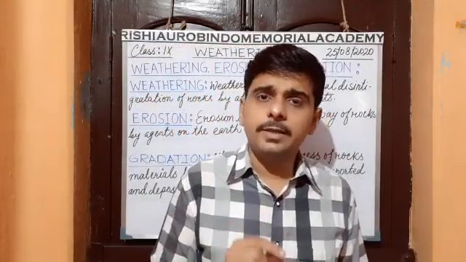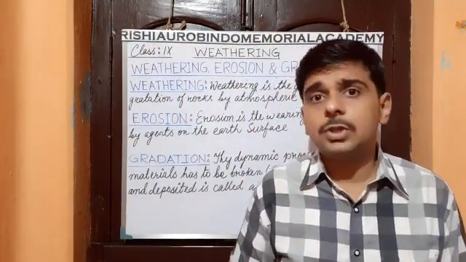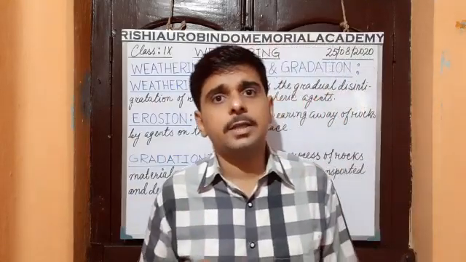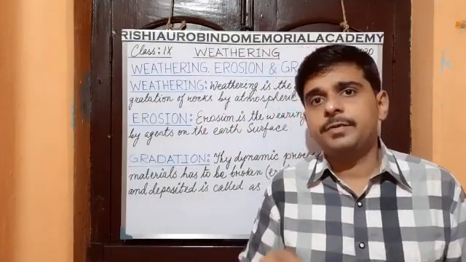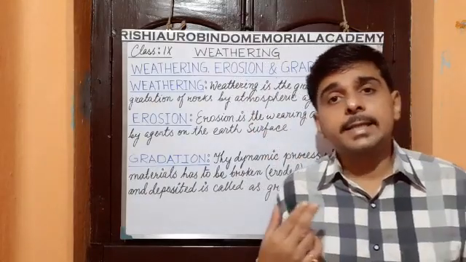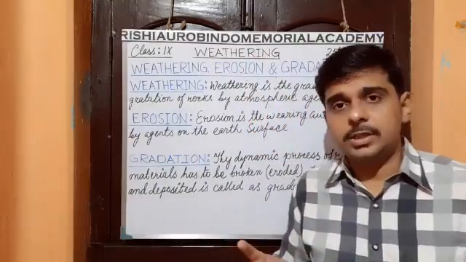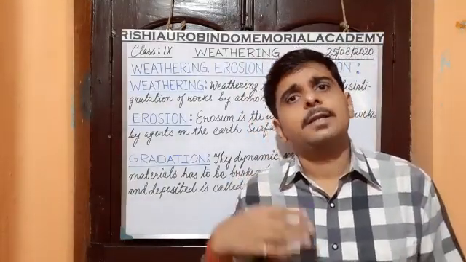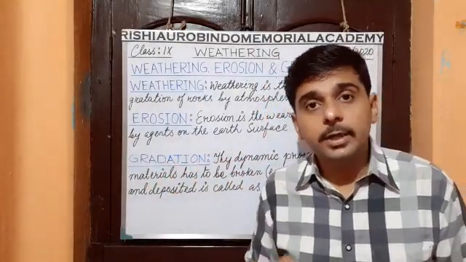But there is a clause also. It doesn't mean that where the weathering happens, erosion simultaneously happens. Okay, it is not the universal truth. But where the erosion happens, that place definitely got weathered. Okay, understand? Again I am telling you, it is not a universal truth that weathering and erosion are the same process. Where weathering happens, there may be erosion or not. But where erosion happens, that place already got weathered by the atmospheric agents.